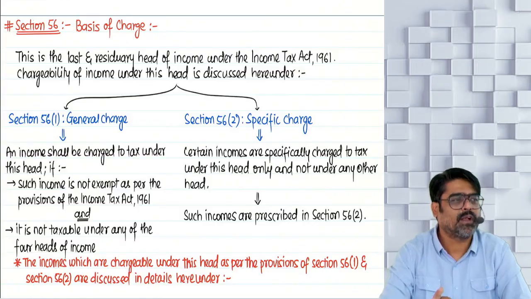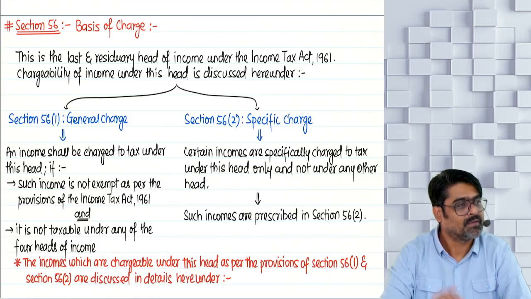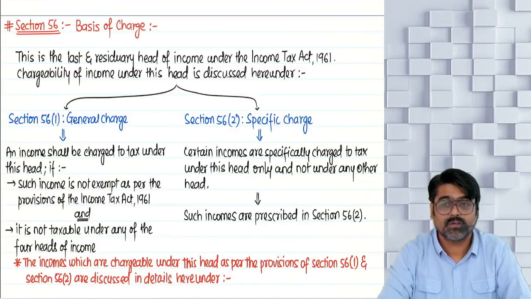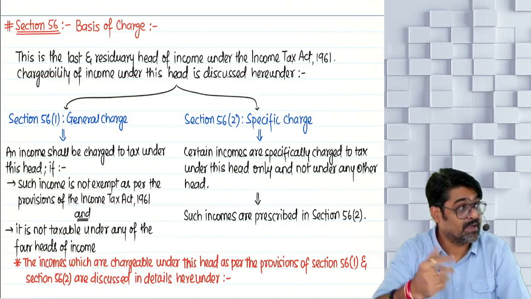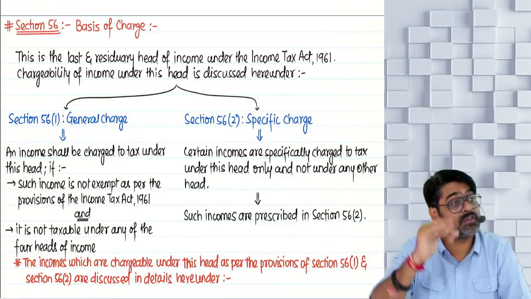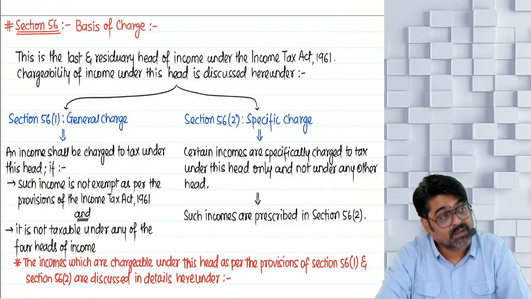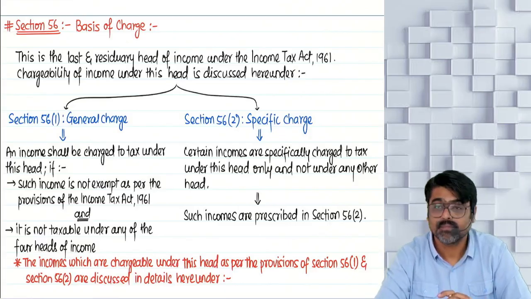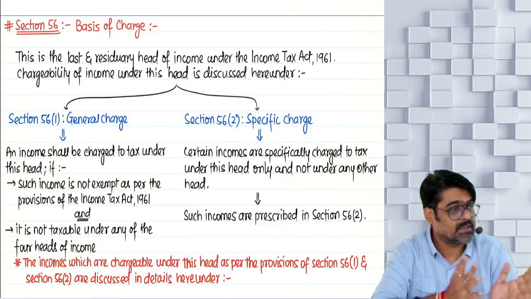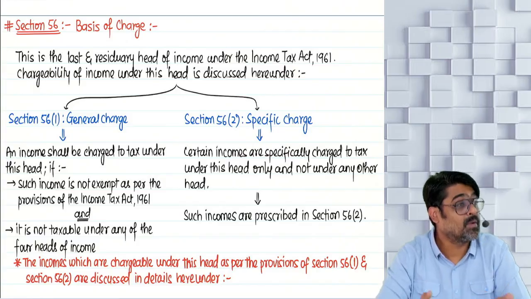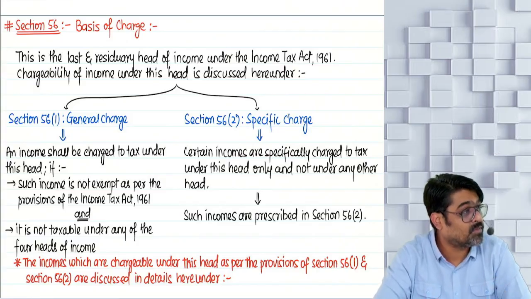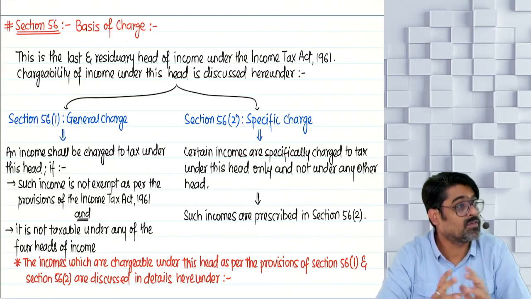Board meeting fees, sitting fees received by a director who is not an employee of the company: IFOS. Salary received by an MP, MLA, MLC: taxable under the head IFOS. Agriculture income from land situated outside India. Because for land situated in India, agriculture income will be exempt. But if the land is situated outside India, any agriculture income from that is IFOS. Yes or no? A college lecturer is receiving remuneration, paper setting fees, paper checking fees from a university. The university is not the employer.